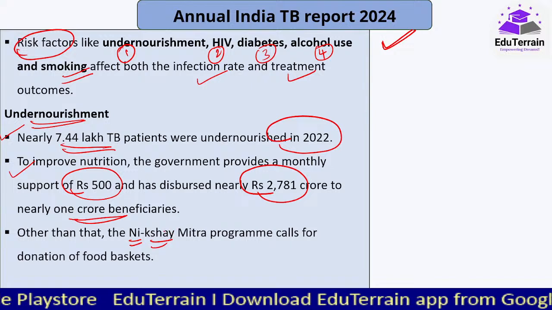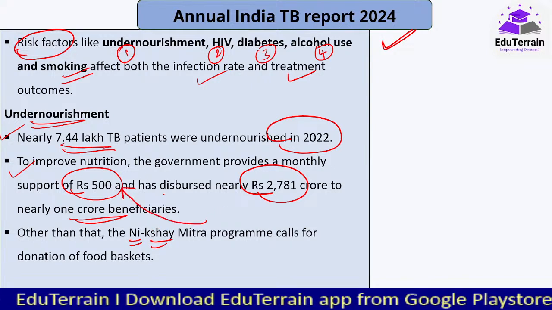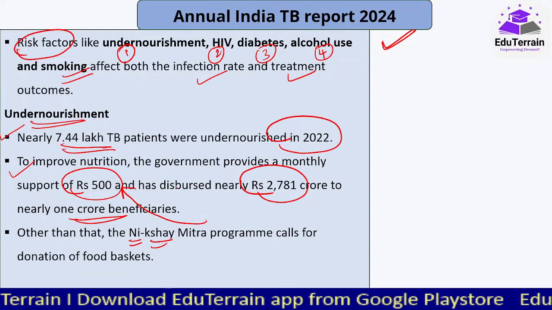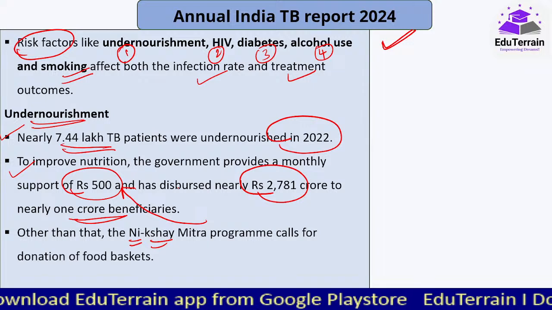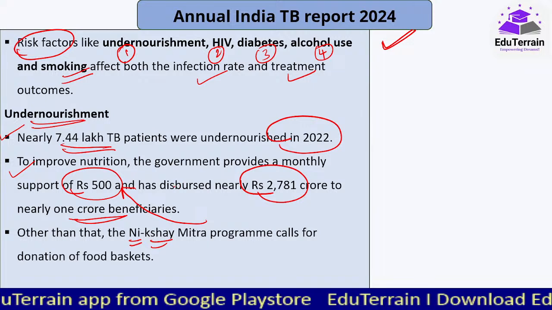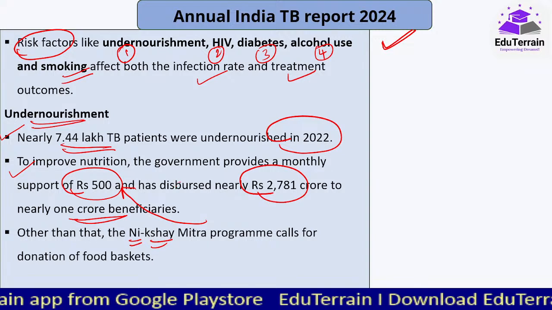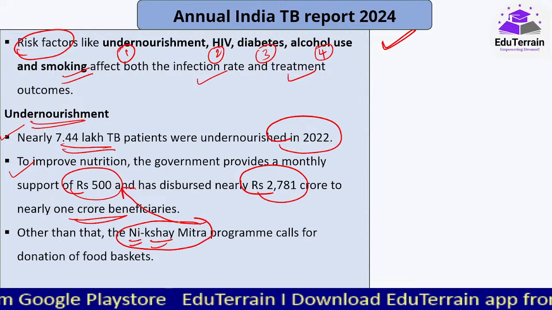Okay, so this is a program through which 500 rupees is being provided as support by the government, so that the persons, along with the completely free treatment, can focus on providing themselves with nutritional food. Under the same program, they have also come up with the Nikshay Mitra program.